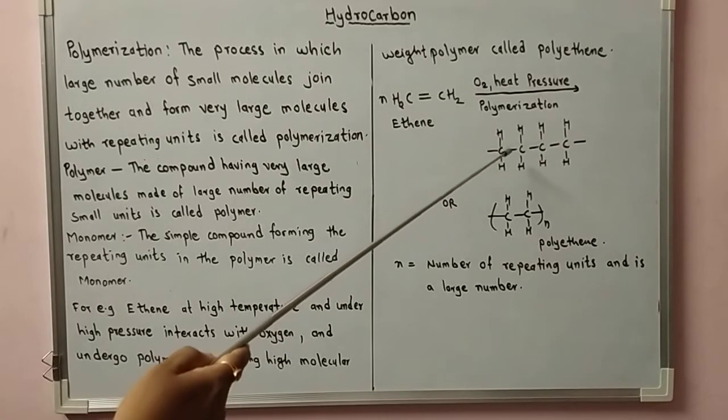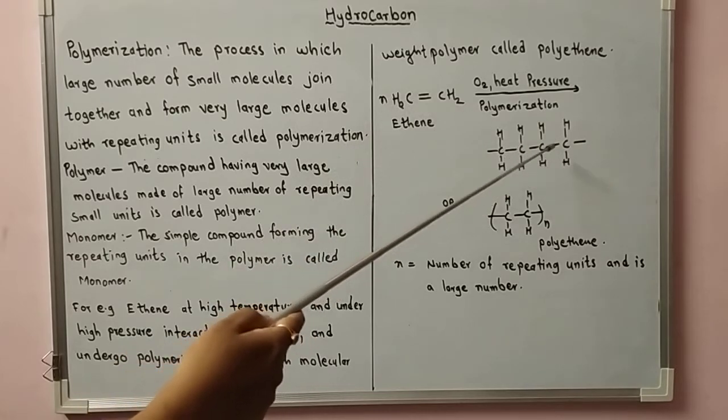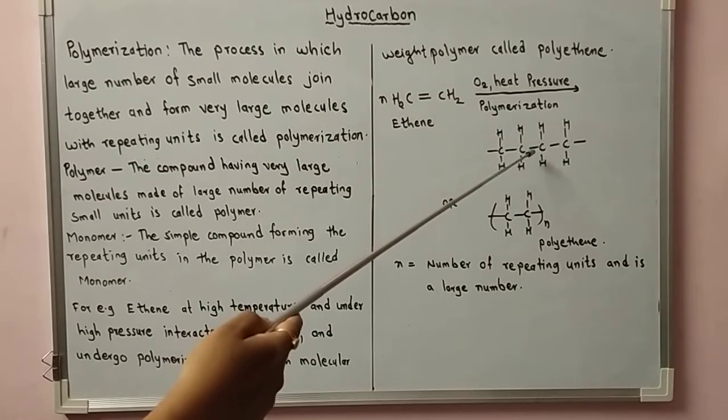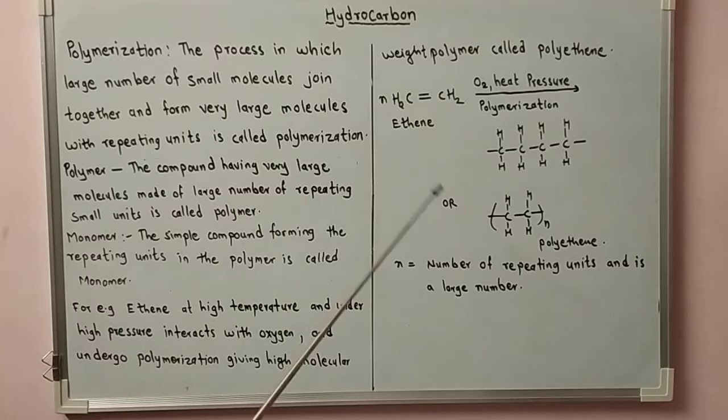So CH2-CH2 is repeated n times. This is the repeating unit structure, CH2-CH2-CH2-CH2, or (CH2-CH2)n. That is the structure for polyethene, where n is the number of repeating units and is a very large number.